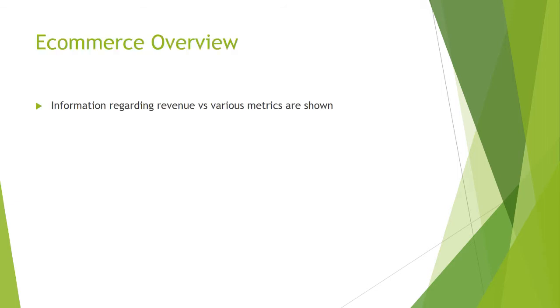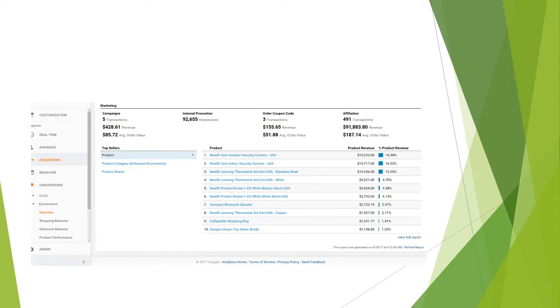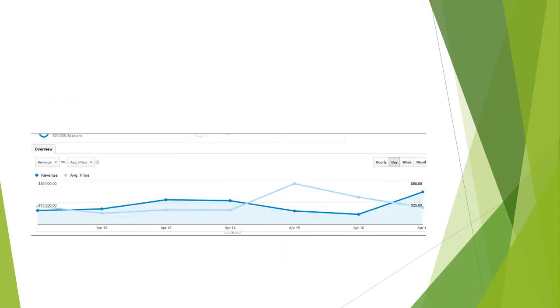So our e-commerce overview pretty much shows us our revenue versus different statistics. In this case, average pricing. So we can actually see what items are selling well. But more importantly, we see this trend that when the average price goes down, the revenue goes up. It's not a surprise that people are attracted to cheaper goods and products.